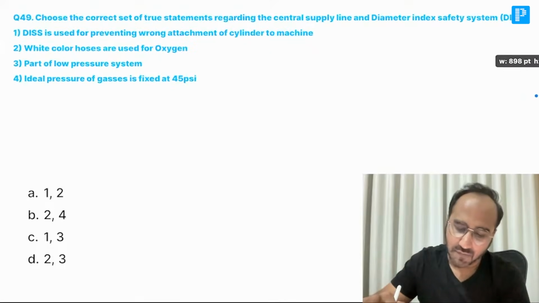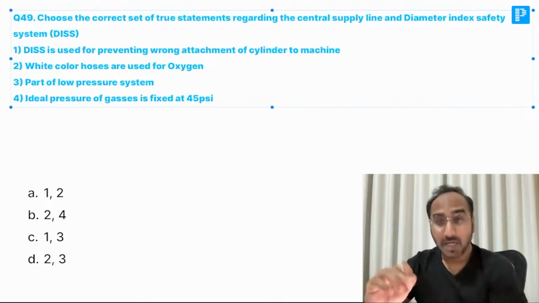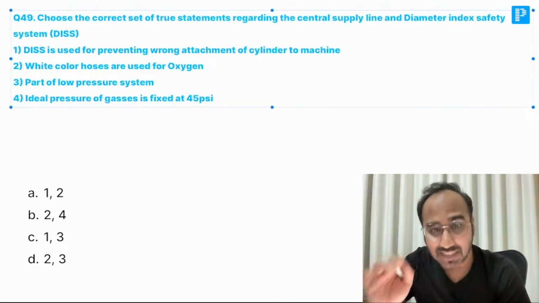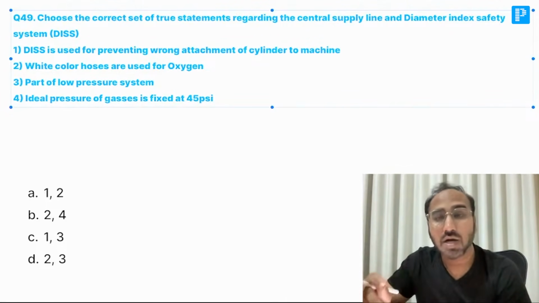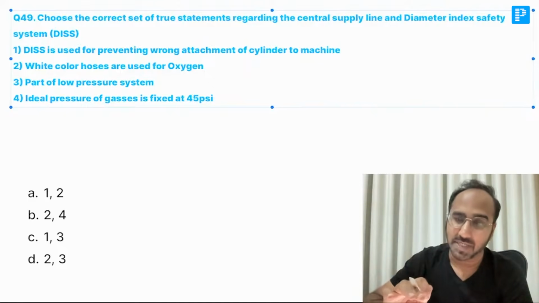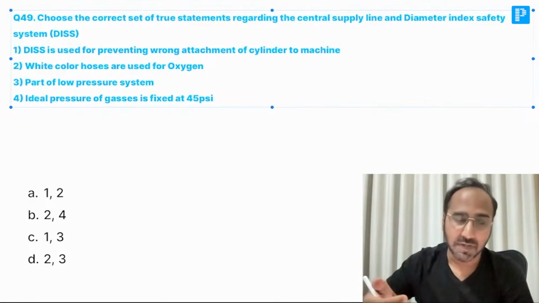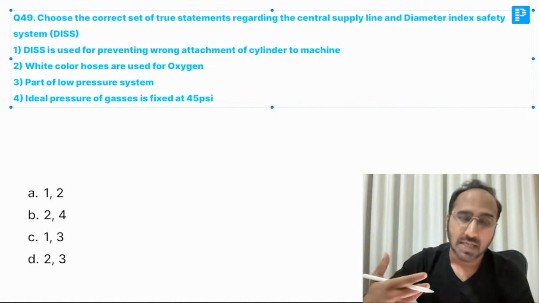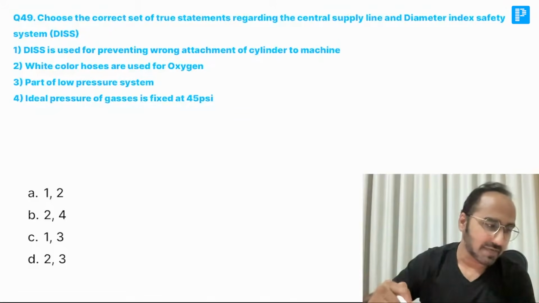Choose the correct set of true statements regarding the central supply and diameter index safety system. Guys, remember first of all, what is diameter index safety system? It is a system that prevents the wrong attachment of the pipeline. Not wrong attachment of the cylinder to the machine. Wrong attachment of the cylinder to the machine is prevented by the pin index system, not the diameter index safety system.